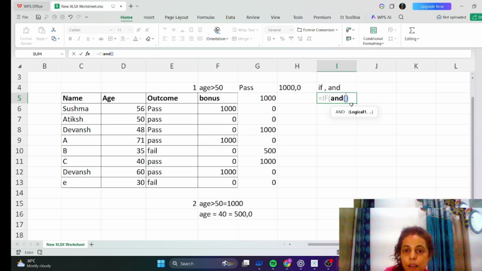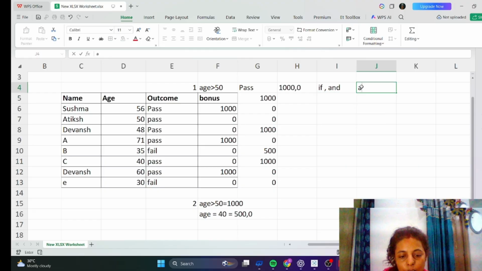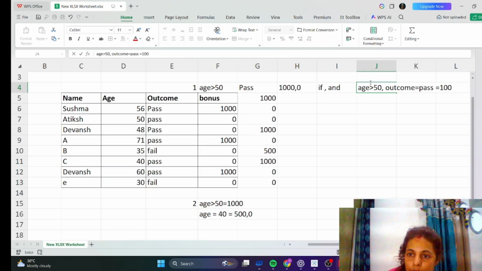There are two conditions. Age should be greater than 50 and outcome should be pass. Then only he will get 1000 bonus, otherwise he will get 0.